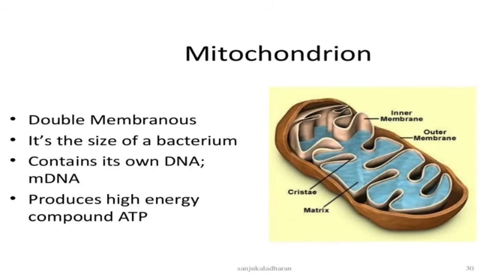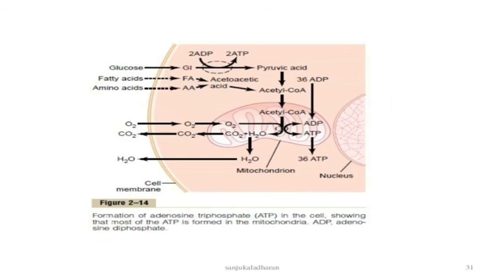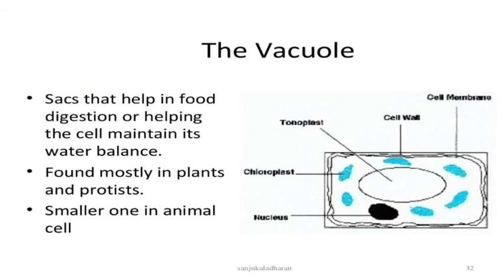And the mitochondria, this is mainly the powerhouse of the cell. Only here ATP is produced, through metabolism of the macromolecules. This is the process of how ATP is produced. Here we see how glucose, fatty acids and amino acids are metabolized in the mitochondria and how they produce ATP, oxygen and carbon dioxide.